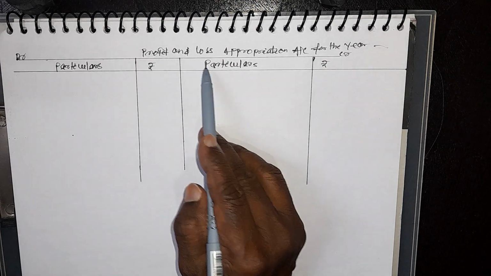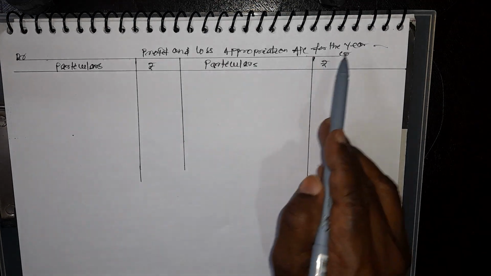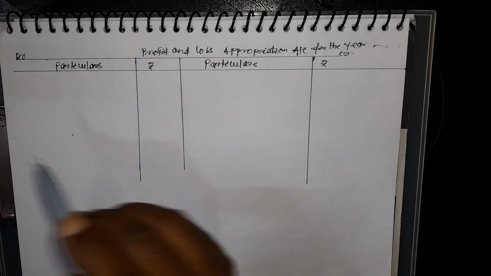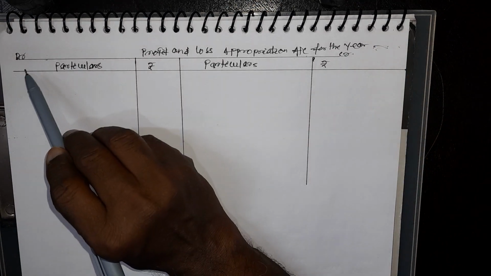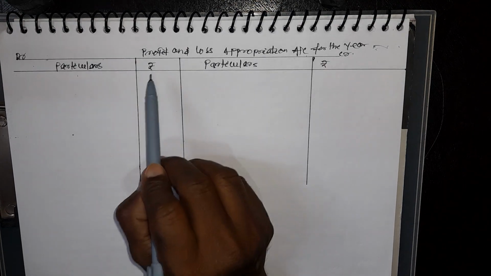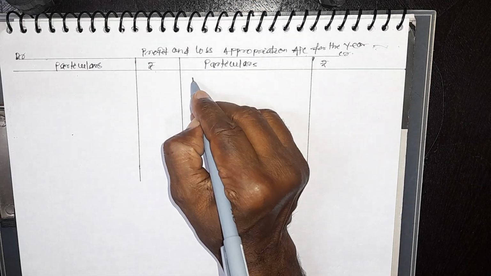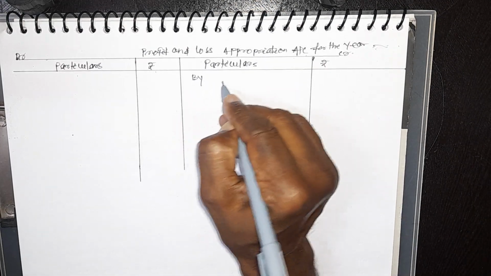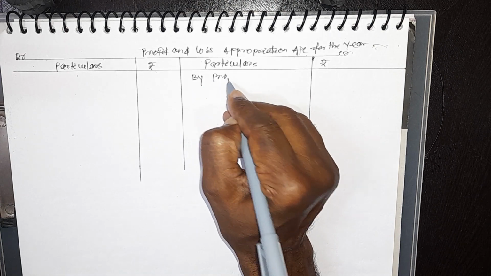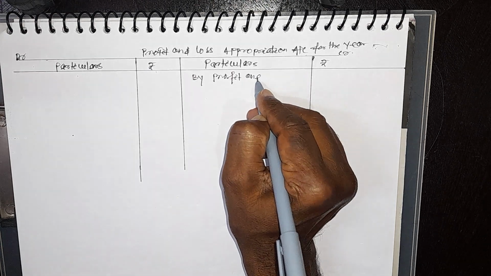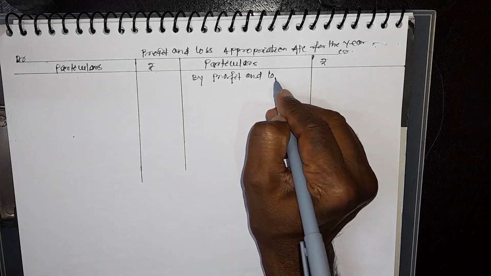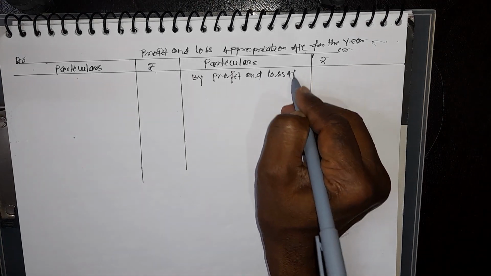I wrote it here: profit and loss appropriation account for the year ended. Whatever year is given, you have to mention it here. Debit, credit, particulars, amount. First of all, I mention profit and loss, 60,000.